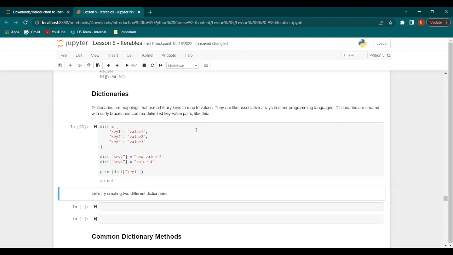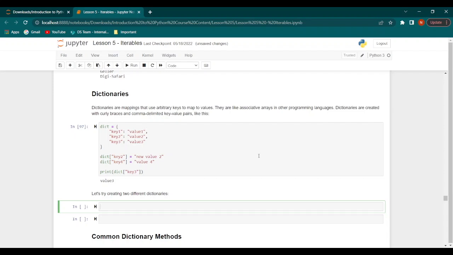So when we output this, we get value 1. This value 1 is the value of key 1, which is what we have printed over here. Likewise, if we printed the value of key 2, we would have new value 2, and key 3, we would have value 3.